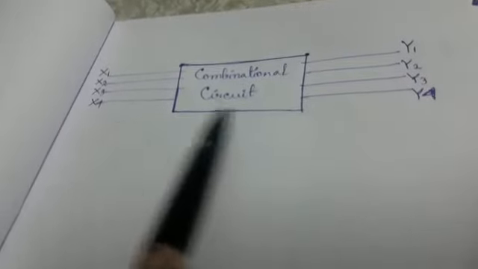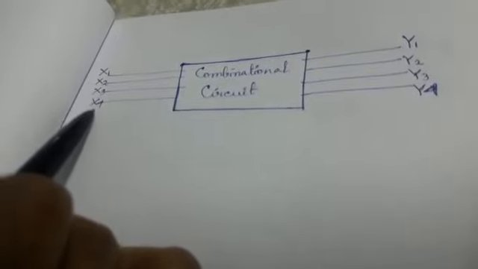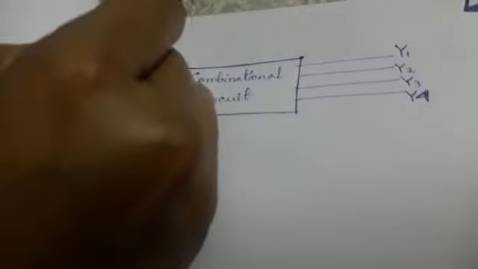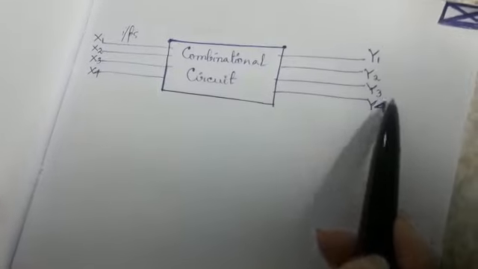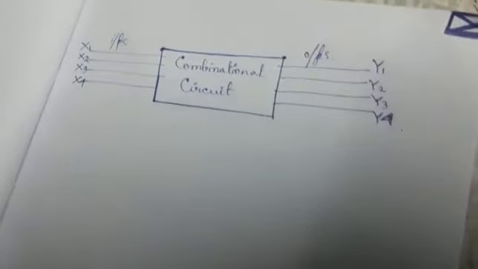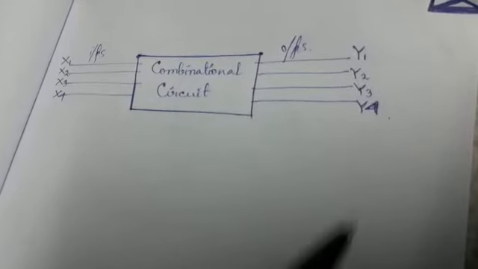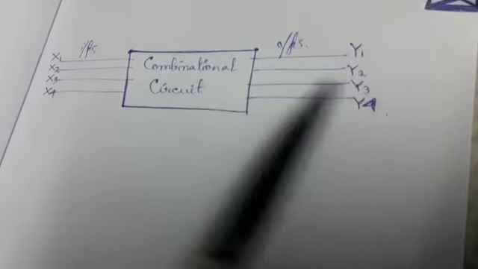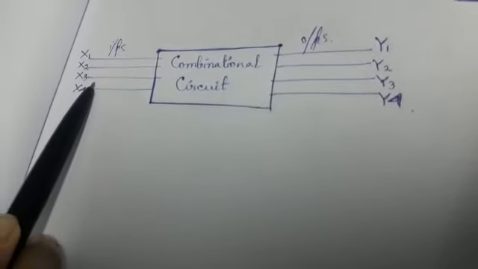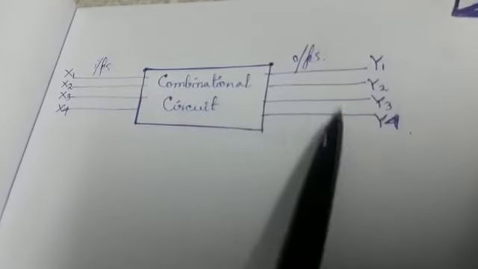So this is the basic block diagram of a combinational circuit. X1, X2, X3, X4, these four are inputs of the combinational circuit. And Y1, Y2, Y3, Y4, these four are the outputs of the combinational circuit. From the block diagram it is clear that the outputs of the combinational circuit depend only on its present input values. Any past output values do not affect the present output values here.